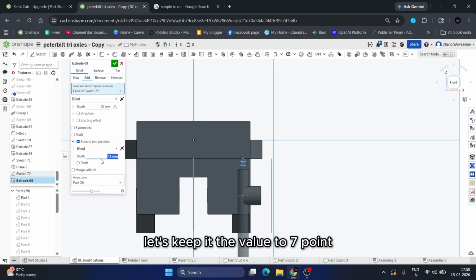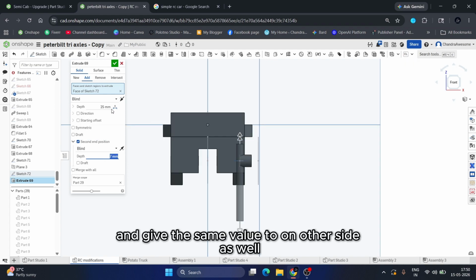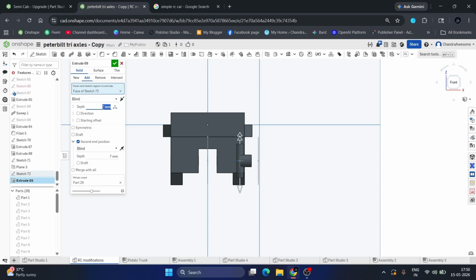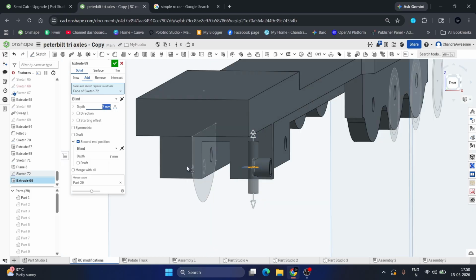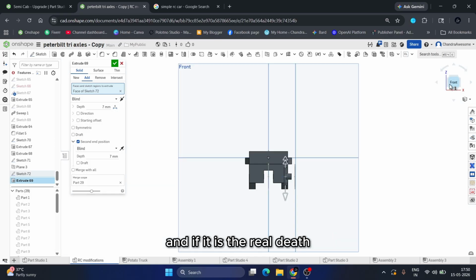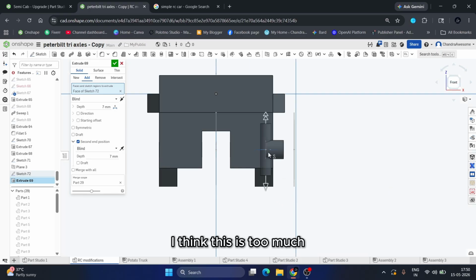Let's keep the value at 7. Let's give it 7 and give the same value to the other side as well. Okay, and if it is the wheel depth, I think this is too much. Let's decrease some more.